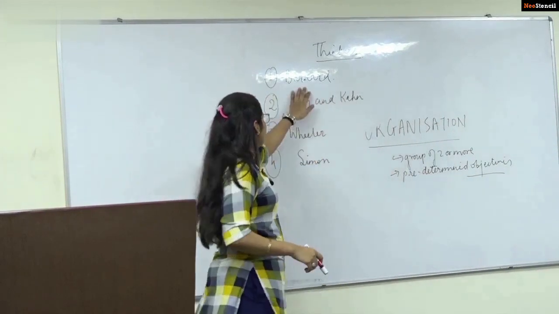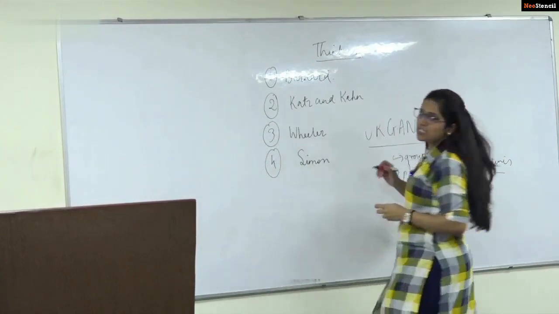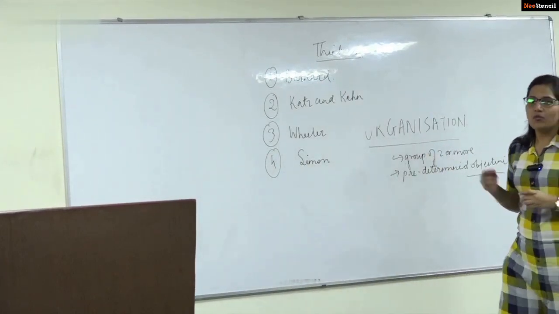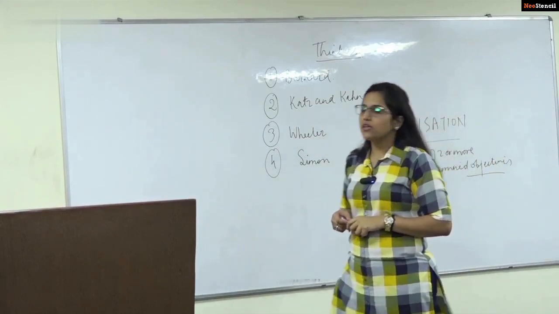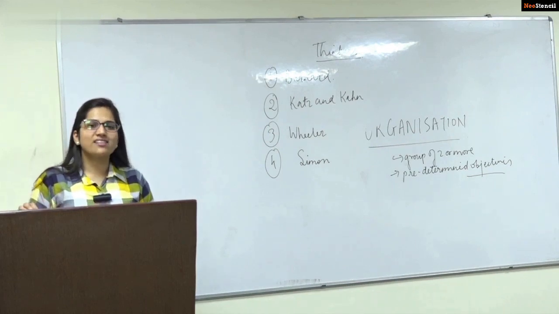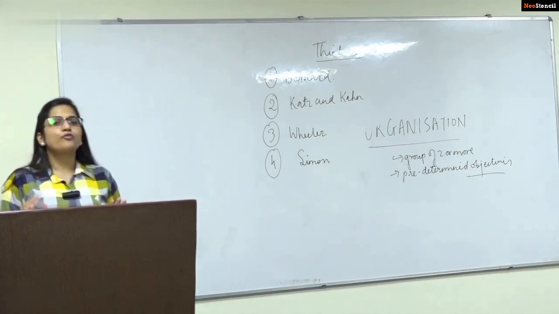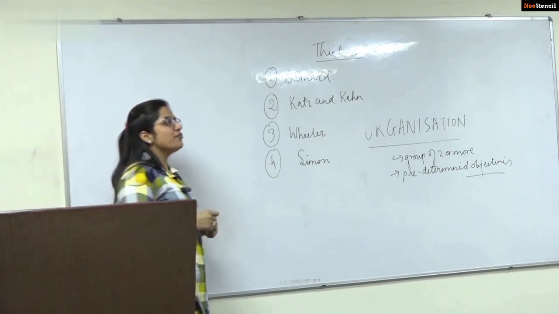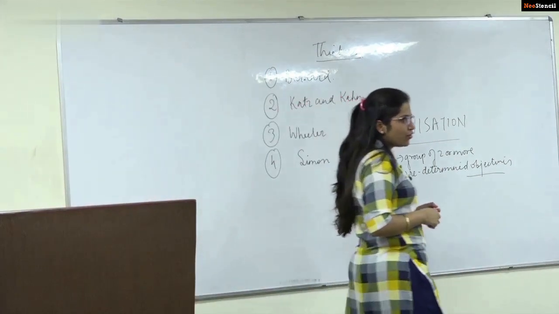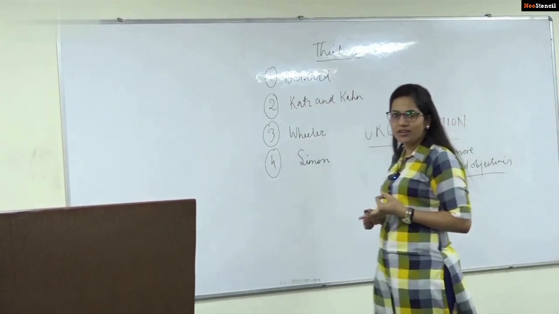Now, what Bernard has stated is that an organization is a system of two or more persons which is being consciously coordinated to achieve certain predetermined objectives. Specifically stating, organization is a system of consciously coordinated activities of two or more persons. Bernard has referred to the organization as a system. If you notice, he's referred to it as a system of two or more persons, with conscious coordination.